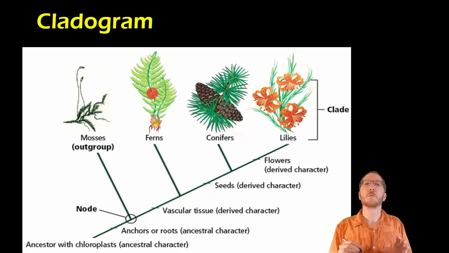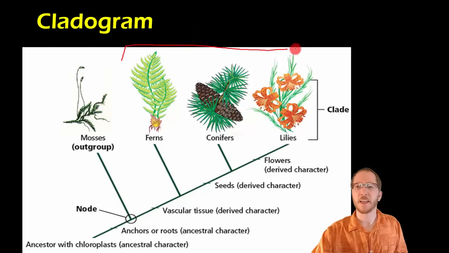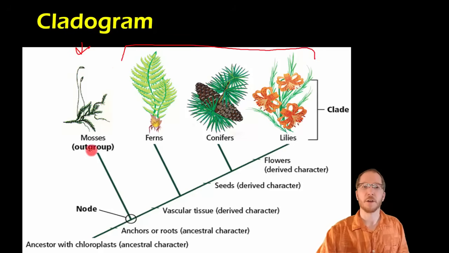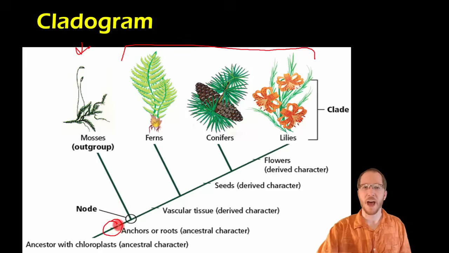So if those are the ones we're most interested in, we're going to include one group called an outgroup. It's a group closely related but not part of the group in question. We're most interested in these guys, but we're going to throw mosses in here as our outgroup just for comparison. Our ancestral trait is what goes down on the bottom here. This is something they all have. They say anchors or roots because mosses don't technically have roots. They instead have a separate structure that anchors them, but it's not truly a root, because to be a root, you need to have vascular tissue, and they don't. And then as we move up, we're going to come to our next junction.